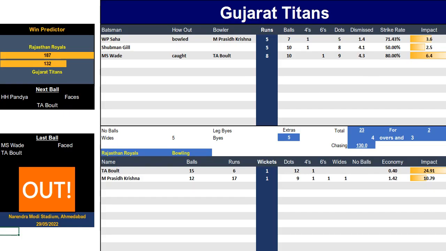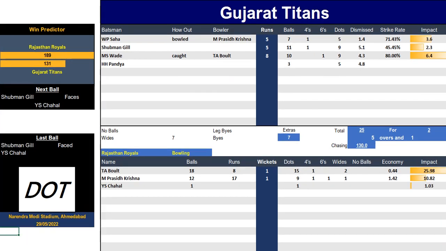Trent Bolt has bowled 2.5 overs and taken 1 for 6. He's now taken 1 for 7. How does he finish his third over? We'll know in a second. There we go, he's finished. 1 for 8 off 3 overs. That is Test match economy rate, old-fashioned Test match economy rate.